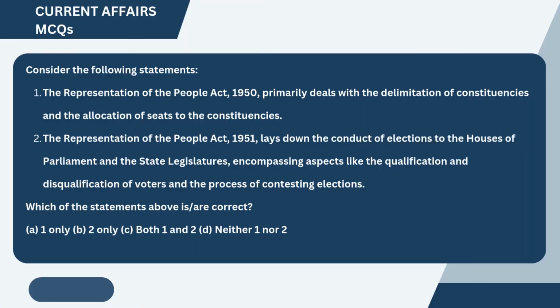Consider the following statements. 1. The Representation of the People Act, 1950, primarily deals with the delimitation of constituencies and the allocation of seats to the constituencies. 2. The Representation of the People Act, 1951, lays down the conduct of elections to the Houses of Parliament and the state legislatures, encompassing aspects like the qualification and disqualification of voters and the process of contesting elections. Which of the statements above are correct?